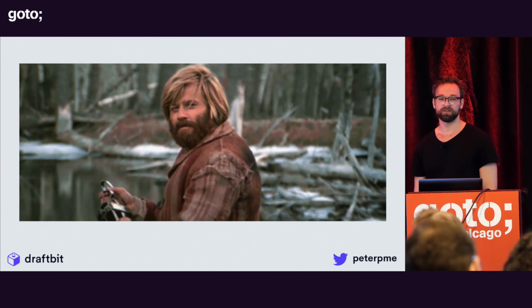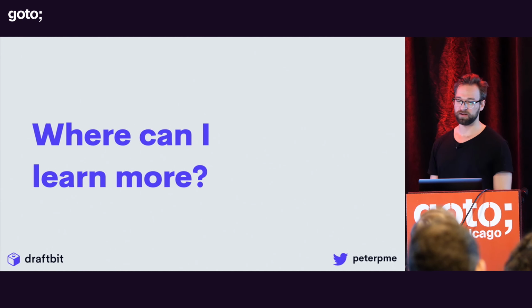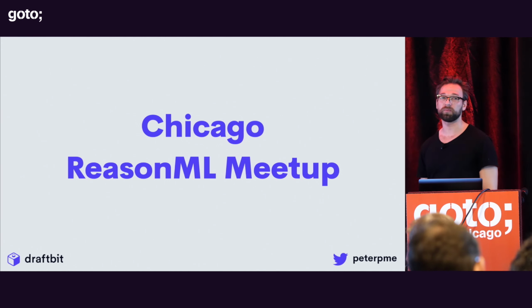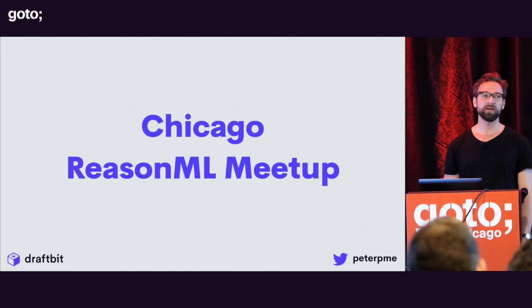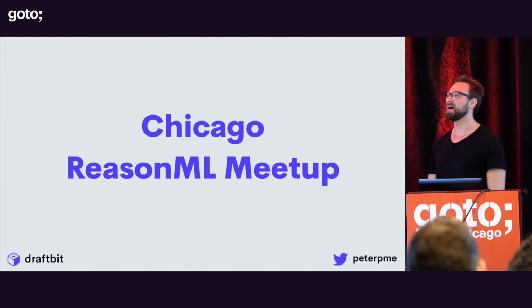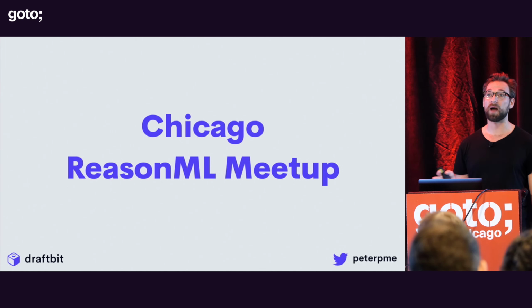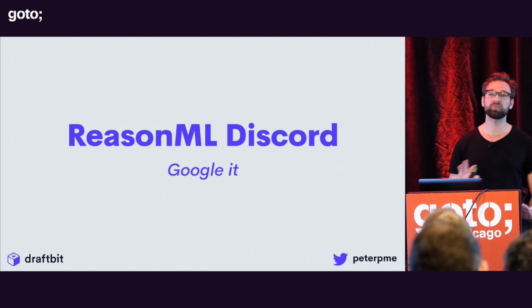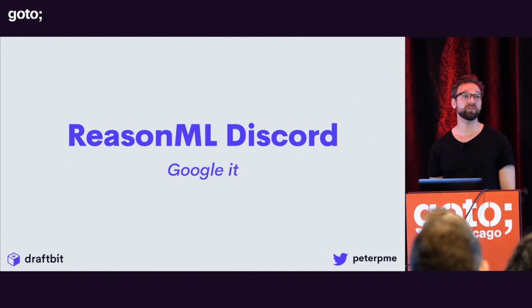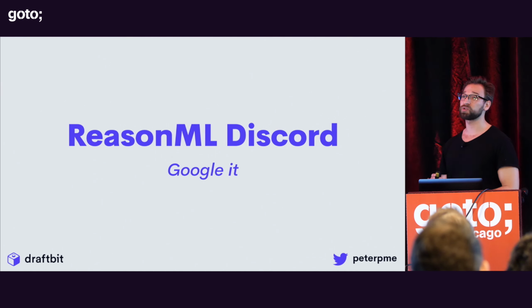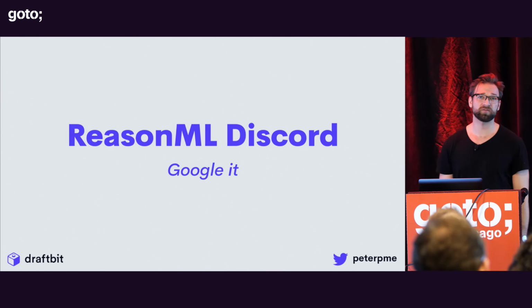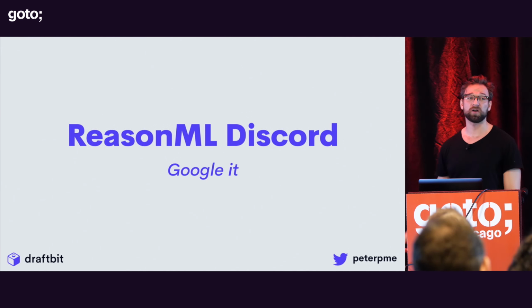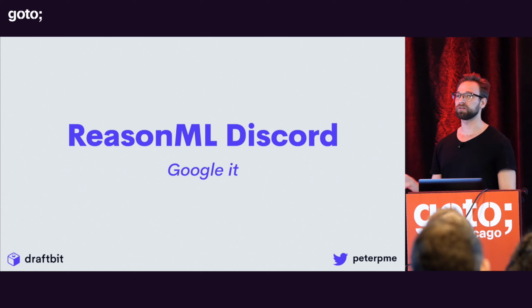So it's nice. So where can I learn more, right? We have a meetup in Chicago called the ReasonML meetup. We meet once a month on Wednesdays. Please come by. We're a very friendly and cool crowd. There's about 10 of us that show up every month, and we just sit down and work through problems together. The ReasonML Discord, just Google it. There's a ton of people, super, super smart individuals that are working on it. You'll see Cheng Lou and Jordan Walke, the big creators of React, hanging out and answering questions all day long, right? They're really trying to build a community out of it. So don't feel weird joining it.